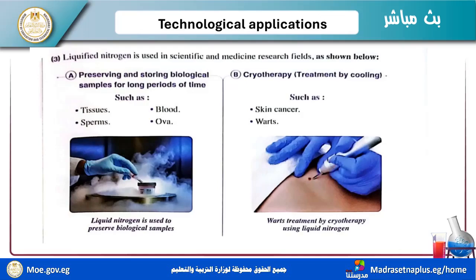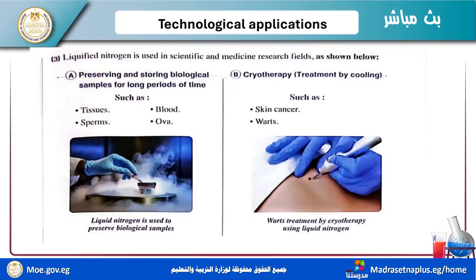I have liquefied nitrogen. When you use nitrogen in its liquefied state, it is used to preserve and store biological samples for long periods of time, such as cornea, tissues, blood, ova, and sperm.